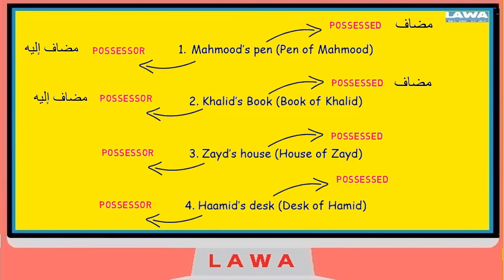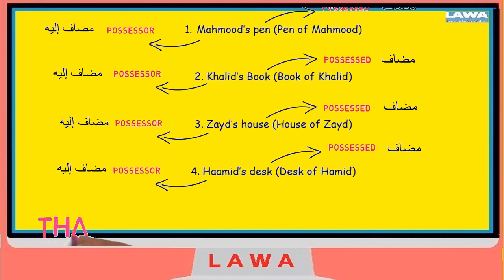If you said that the house is mudaf and it is being referred towards Zaid, who is mudaf ilayh, you are correct. And the same applies for the last example. In Hamid's desk, the desk is being referred towards Hamid, or it belongs to Hamid, so the desk is mudaf and Hamid is mudaf ilayh.